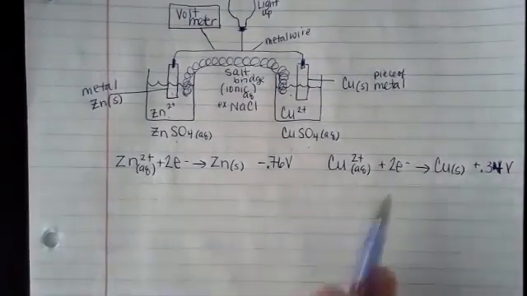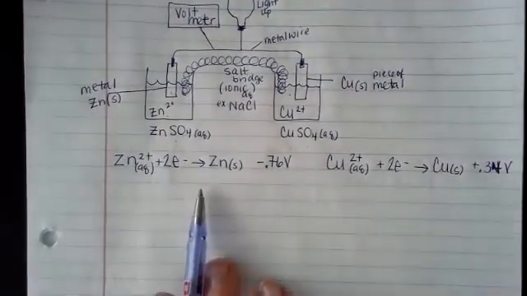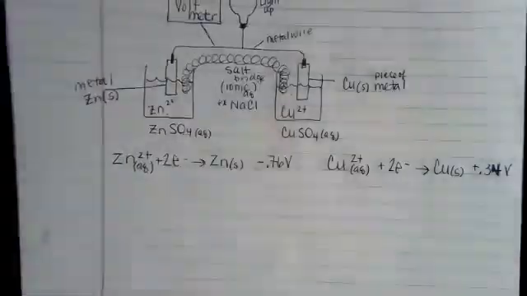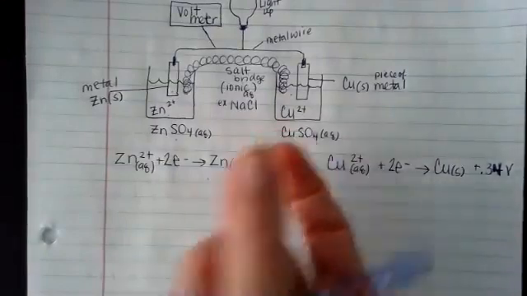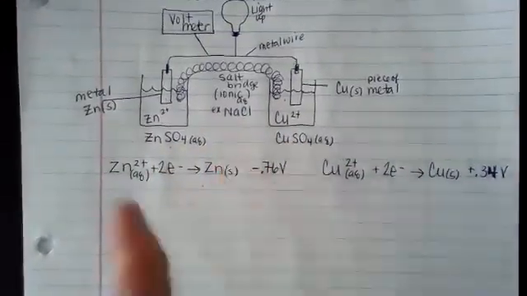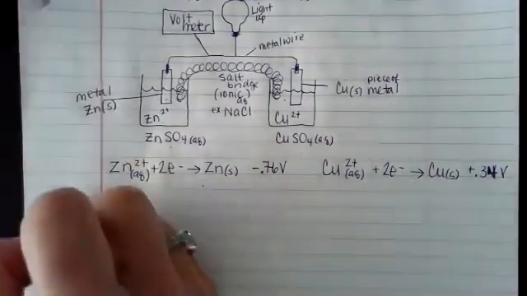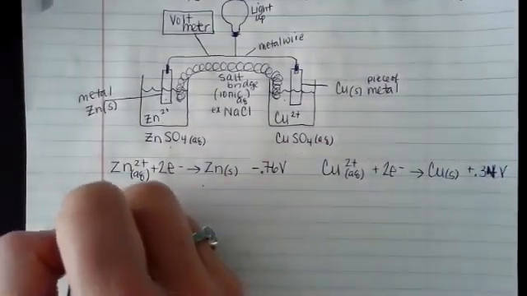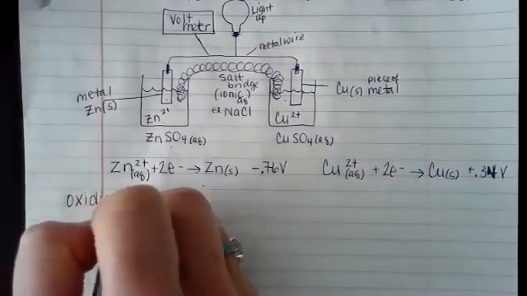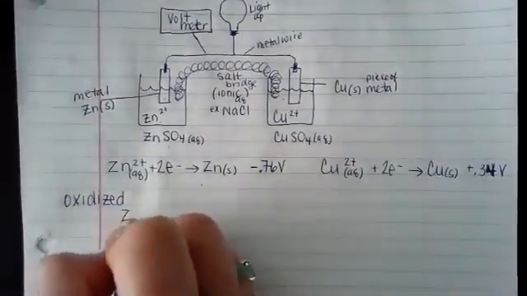All right, so looking at the chart, which one is more negative? Well, it's the one that's closer here. So zinc is more negative. So this is the one that we're going to flip. And if it's harder to reduce, then it's easier to be oxidized. So now we can say that this side is oxidized. So I'm going to oxidize and I'm going to flip it.